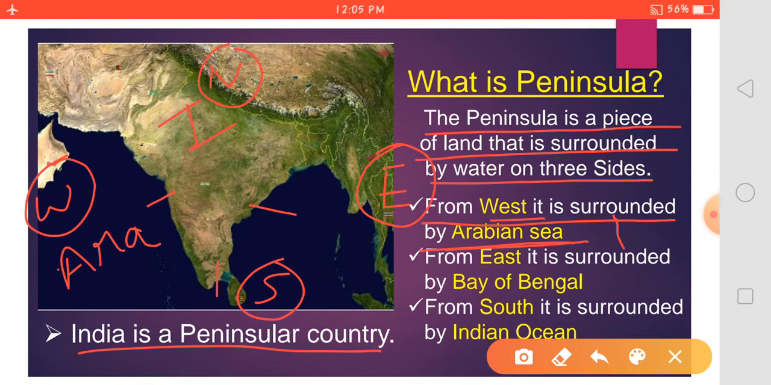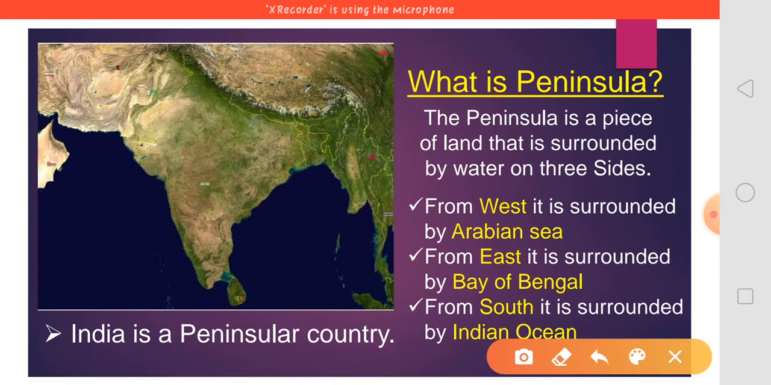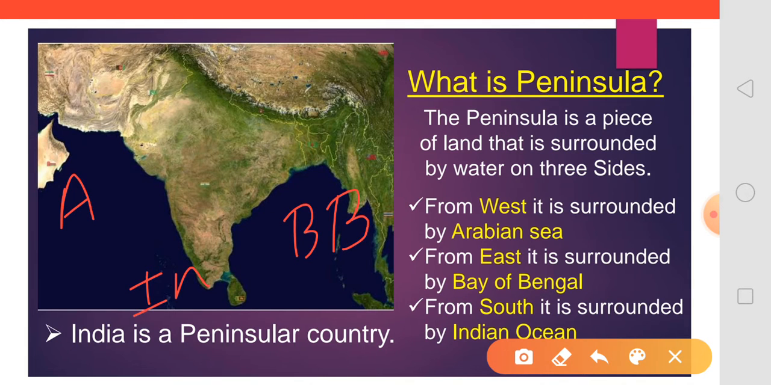In the east it is surrounded by the Bay of Bengal. In the south it is surrounded by the Indian Ocean. So from this we are clear that three sides of India are surrounded by water: in the west the Arabian Sea, in the east the Bay of Bengal, and in the south the Indian Ocean. The Indian Ocean is the only ocean which is named after a country, India.